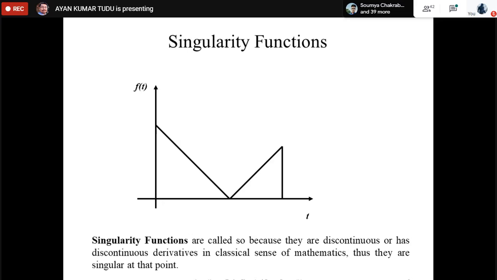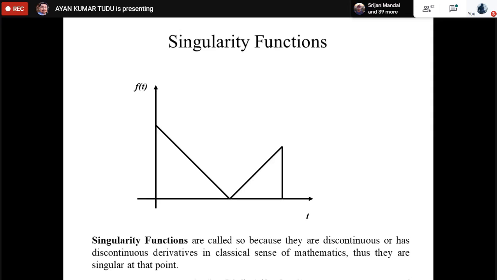There are basically three types of singularity functions that we deal with in our circuit theory, in electrical engineering, and we'll go through them one by one.